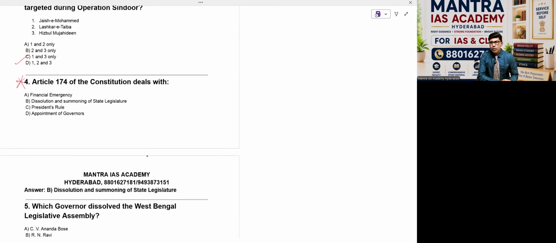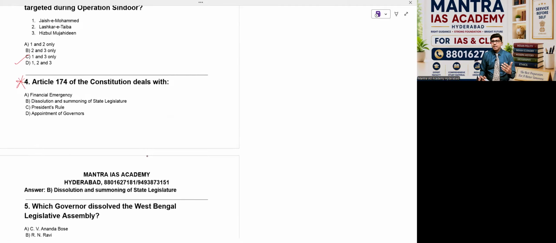Article 174 of the Constitution deals with what? I just mentioned this in my news analysis in the previous video. What is that actually? The powers of the governor, right? And a very fantastic thing was mentioned in Article 174. Just go through that if needed. Article 174 empowers the governor to summon, prorogue and dissolve the state legislative assembly.